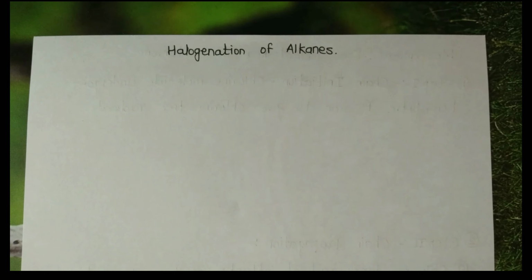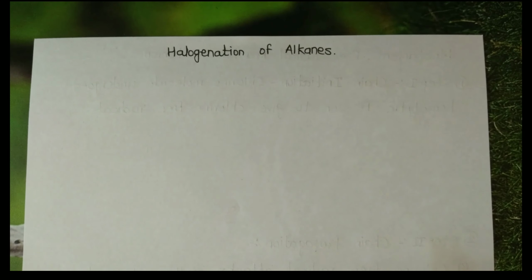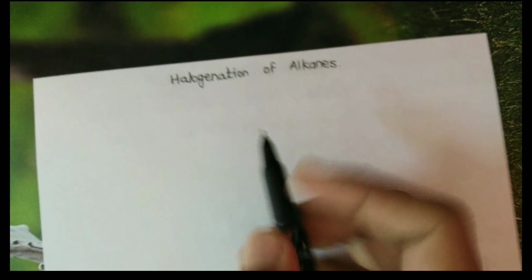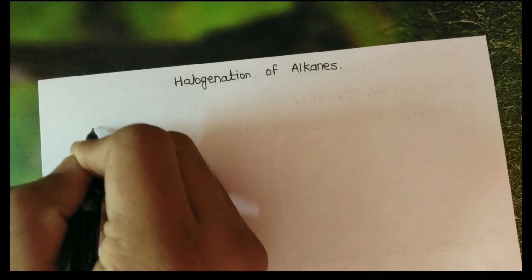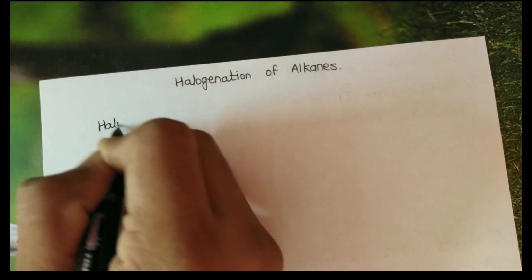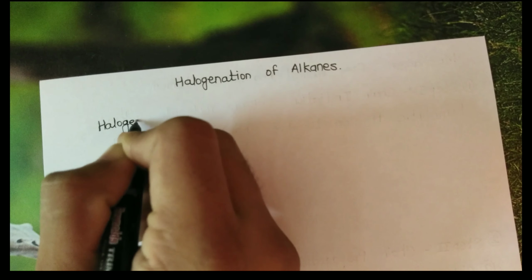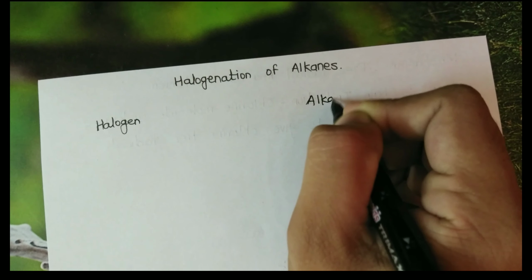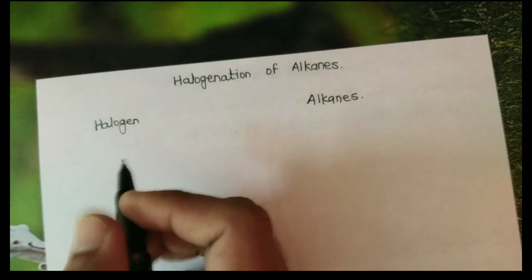Halogenation of alkane. Before discussing halogenation of alkane, first I will discuss halogens and alkanes.